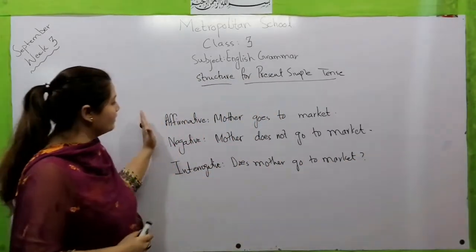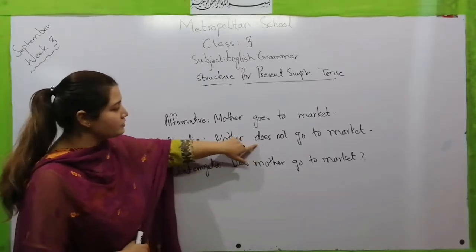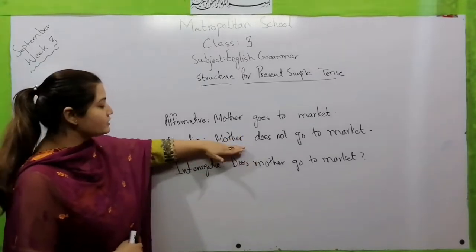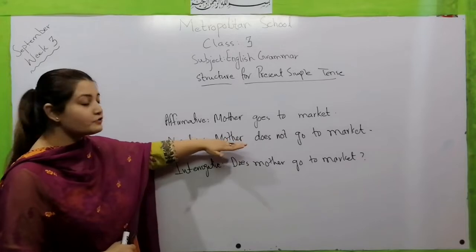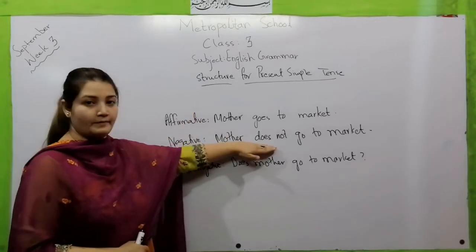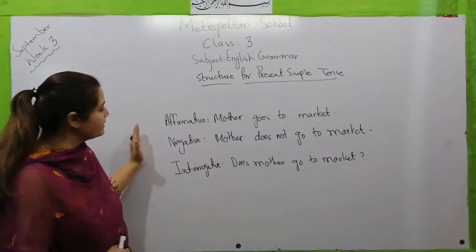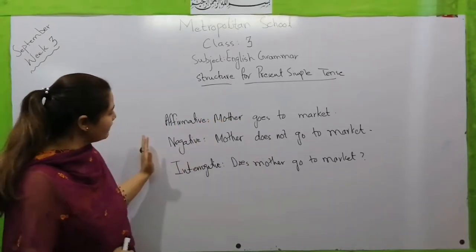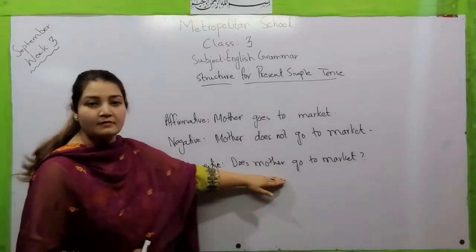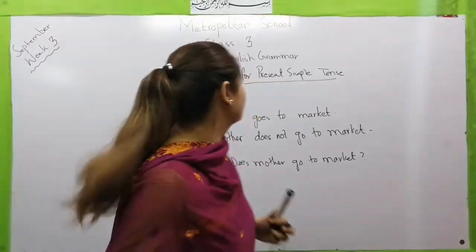Now here mother is a singular noun, so we have used does here. If this was mothers, then what we had to use? In that case we had to use do here. So these are the sentences: affirmative, mother goes to market; negative, mother does not go to market; interrogative, does mother go to market.